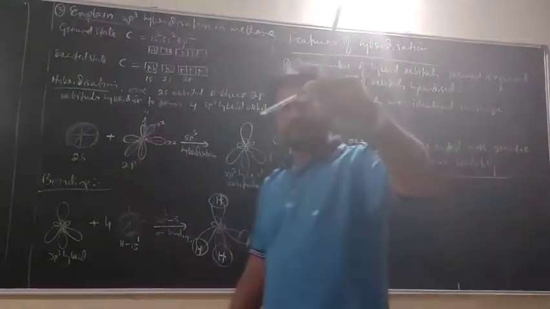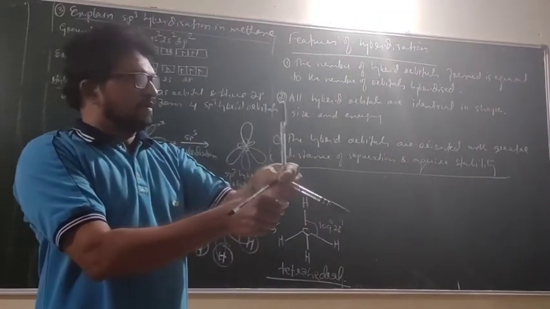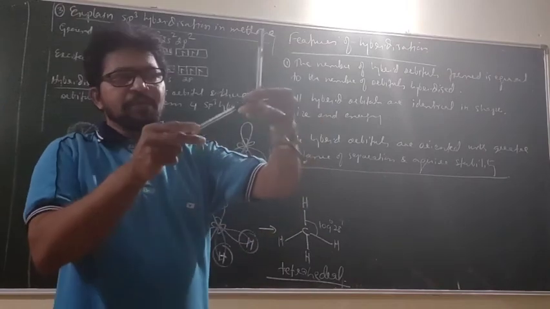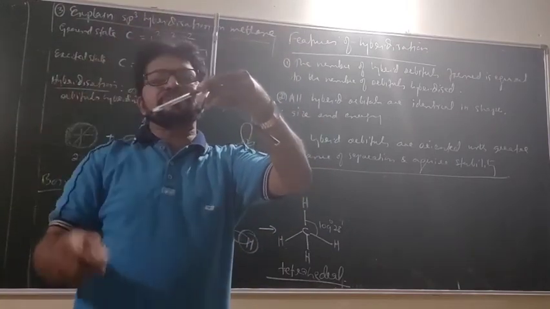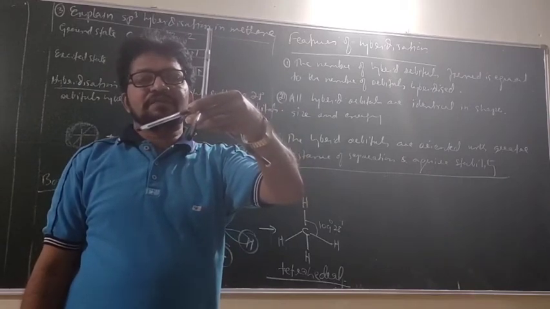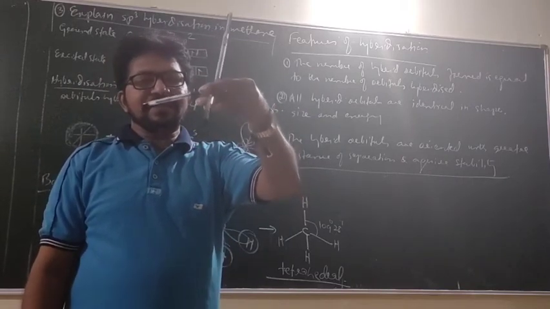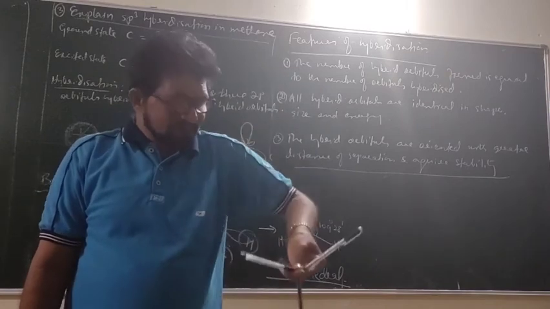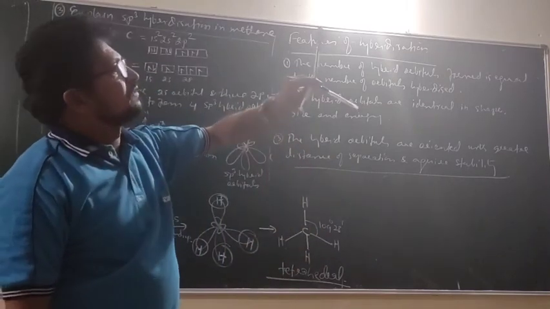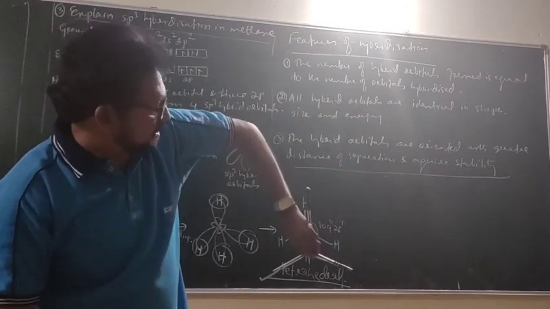You look at this. This is the shape of methane molecule. Where I am holding at the center, this is what? Carbon. This is a tetrahedron. I can turn it any way, you see. It appears the same. See this. See this. See this.